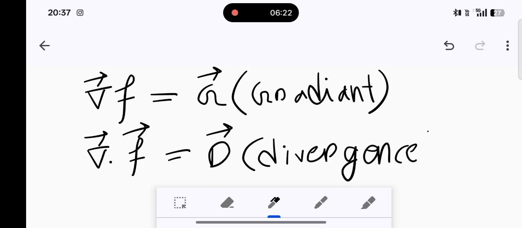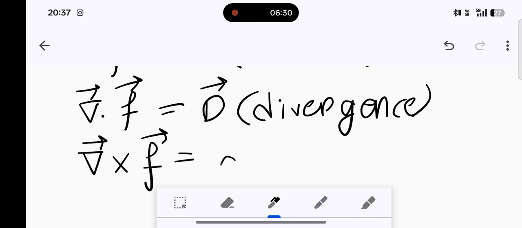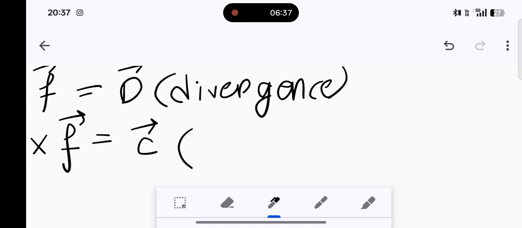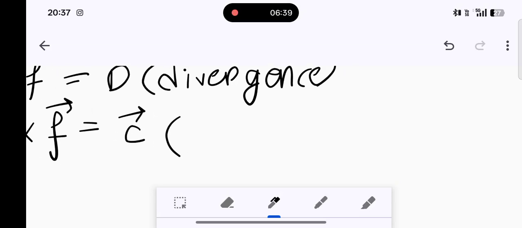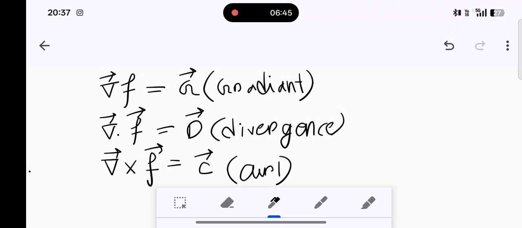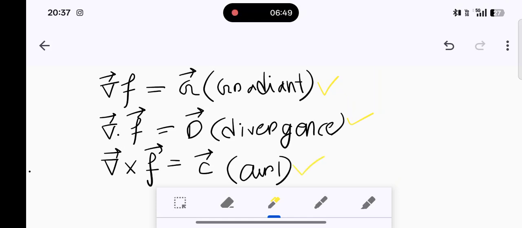Now we should talk about the cross product. Let's say we denote the final result of the cross product as the C vector. It is known as curl. Hopefully it is visible to you what gradient, divergence, and curl are.